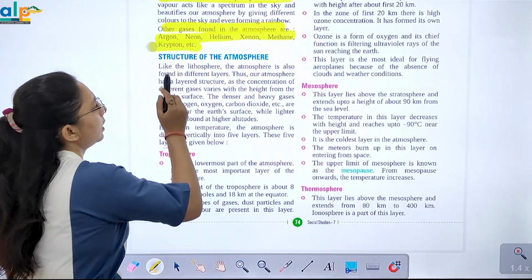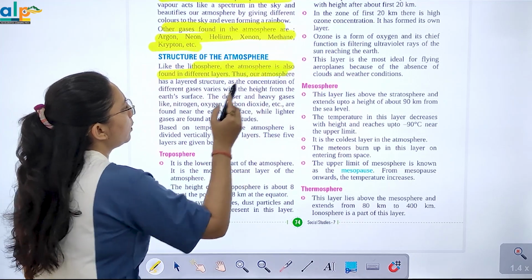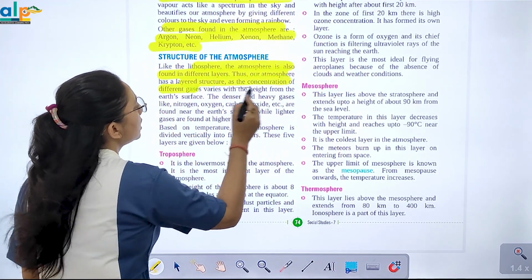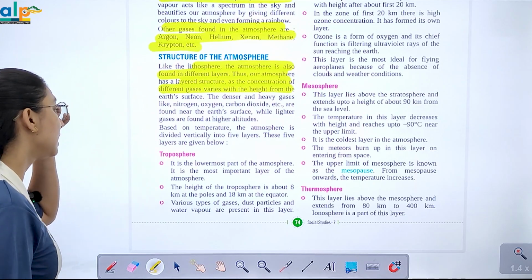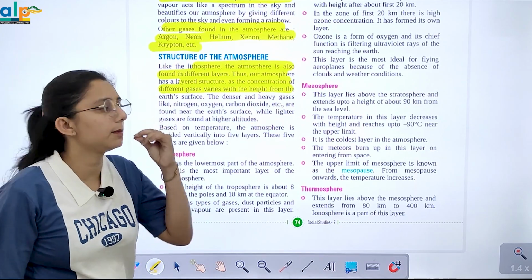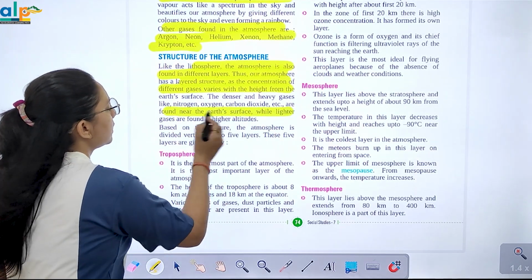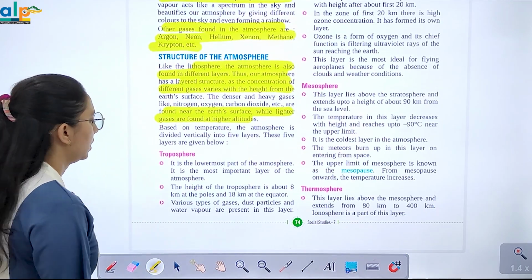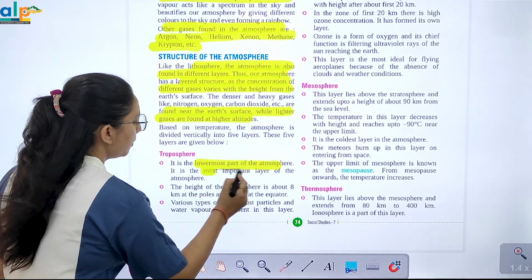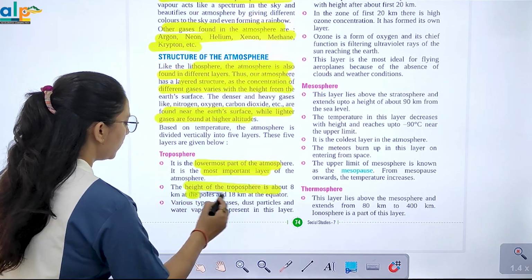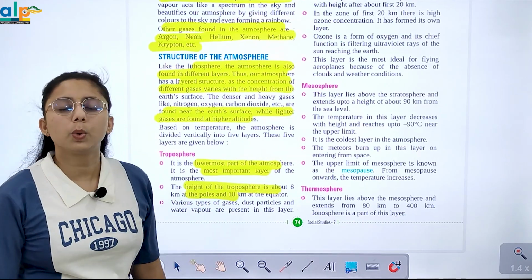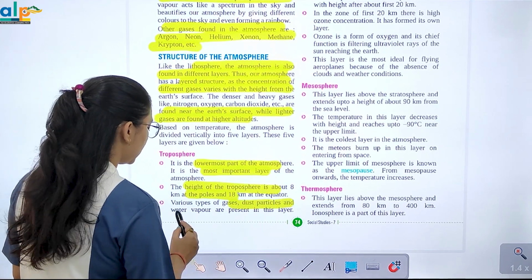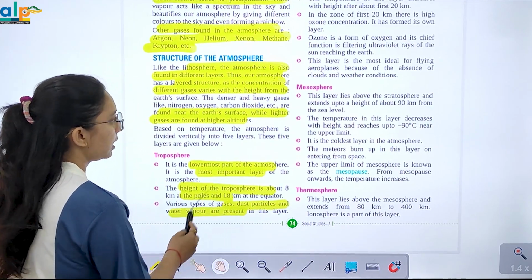Structure of the atmosphere. Like the lithosphere, the atmosphere is also found in different layers. Our atmosphere has a layered structure and the concentration of different gases varies. The denser, heavy gases, nitrogen, oxygen, carbon dioxide, are found near the earth's surface, while lighter gases are found at the higher altitudes. Troposphere, lowermost layer है, most important layer. Height of the troposphere is 8 km at the poles to 18 km at the equator. Various types of gases, dust particles, and water vapor are present in this layer.